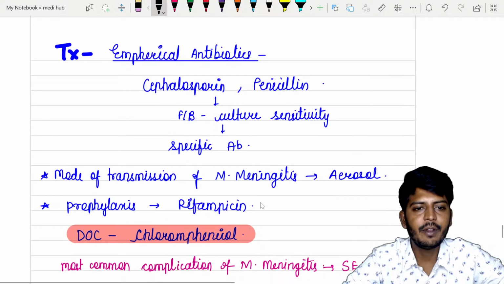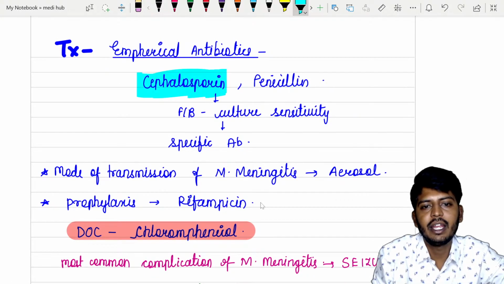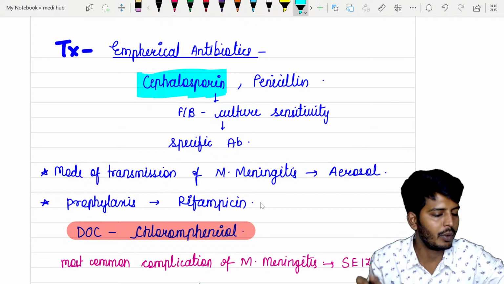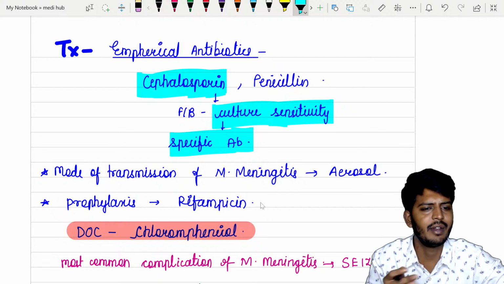Okay, so treatment for meningitis is usually empirical antibiotic. Remember, there is a lot of controversy about empirical antibiotics. It is cephalosporin, most commonly used is cephalosporin. After that check culture sensitivity and you can start a specific antibiotic. Treat like every other infection.